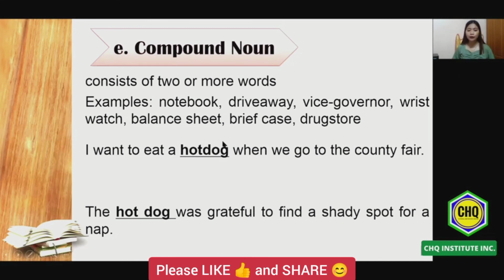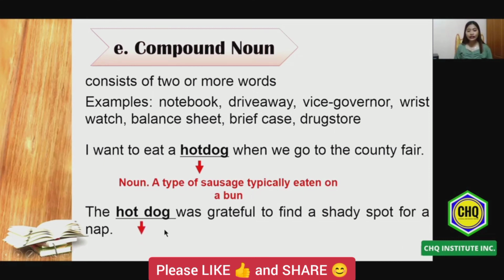Although it is combined by two different words, which are hot, adjective, and dog, noun. But when it is combined together, kapag pinagsama, we have now a noun, which is hot dog. So when we say hot dog here, we are pertaining to the sausage na pwede nating ipalaman sa tinapay. So that is the meaning of the hot dog in our first given example. So hot dog is a noun, a type of sausage typically eaten on a bun.